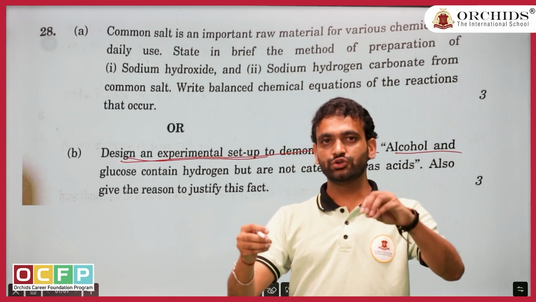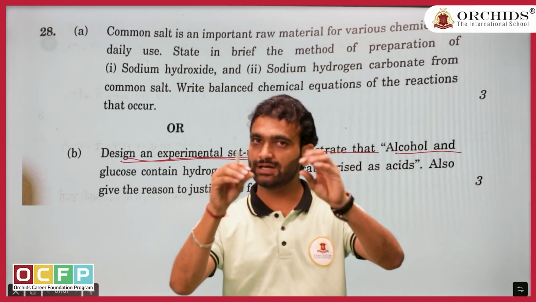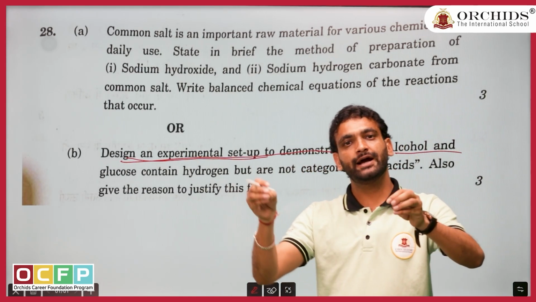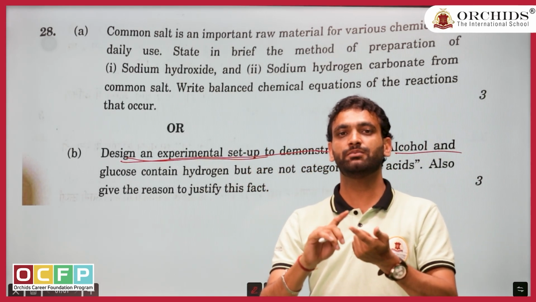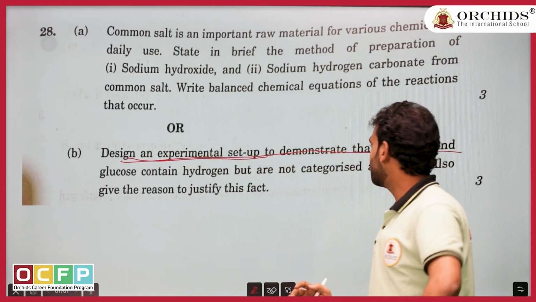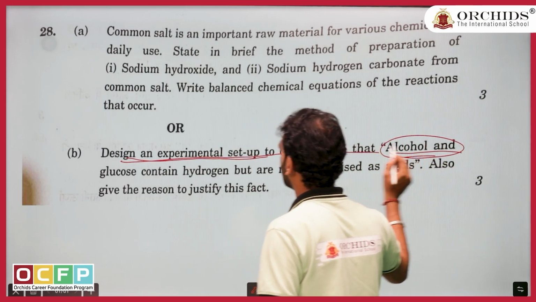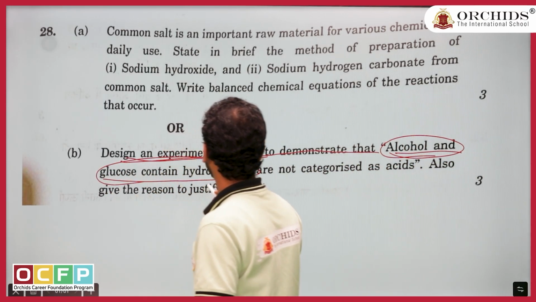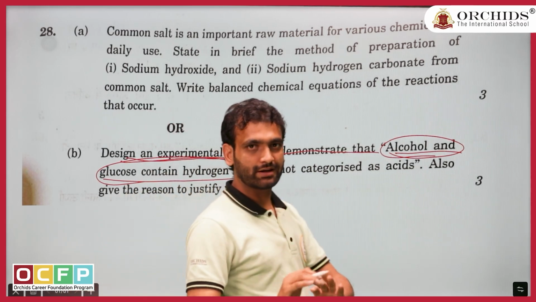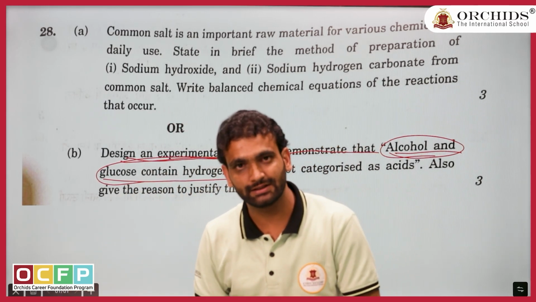The activity is something like this. Take 4 solutions, keep them in a container and try to pass electricity. Check whether the bulb will glow or not. In the table also, in case of alcohol and glucose the bulb doesn't glow. Why doesn't it glow? In a 3 marker they ask you to explain that activity in the exam.